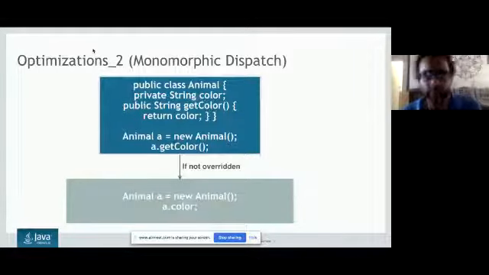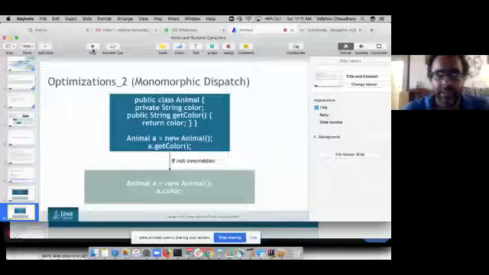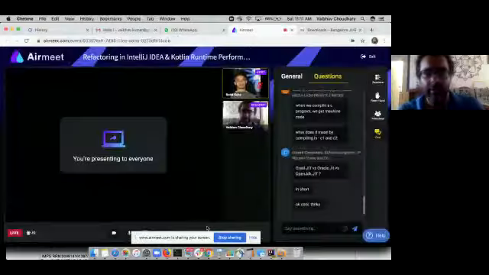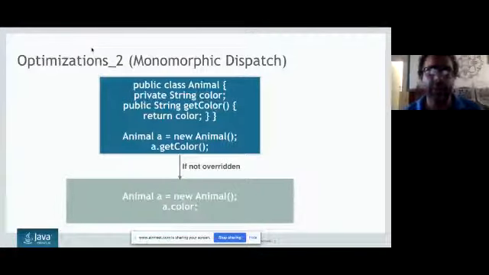Monomorphic dispatch. Monomorphic dispatch is a little complicated, but let's understand it in the easy way. I think most of us are aware of what polymorphism is. What polymorphism actually does is you say that you can override the methods. So if I have one method, say something like getColor, in Java you have very much control that you can override the methods.